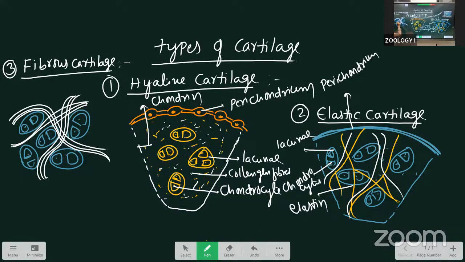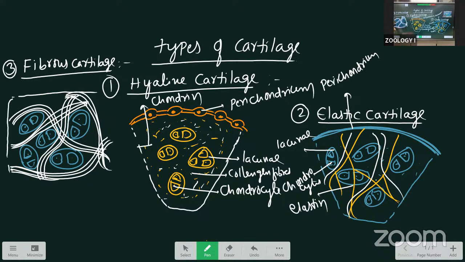Bundles of collagen fibers are present. Here, the perichondrium is absent.